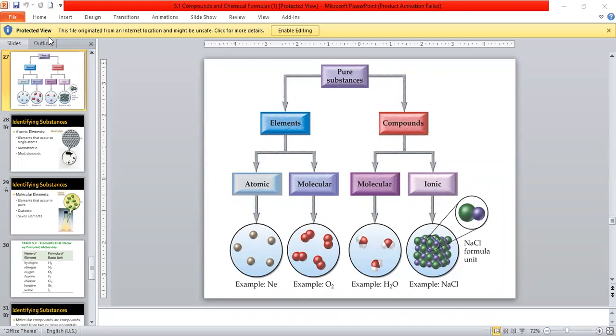Hydrogen, helium, lithium, beryllium, boron, carbon, nitrogen, oxygen, fluorine, neon, sodium, magnesium, aluminium, silicon, phosphorus, sulfur, chlorine, argon, potassium, calcium. Very good. Mute yourself. Now, Ranya, 1 to 20 fast. Hydrogen, helium, lithium, beryllium, boron, carbon, nitrogen, oxygen, fluorine, neon, sodium, magnesium, aluminium, silicon, phosphorus, sulfur, chlorine, argon, potassium, and calcium.